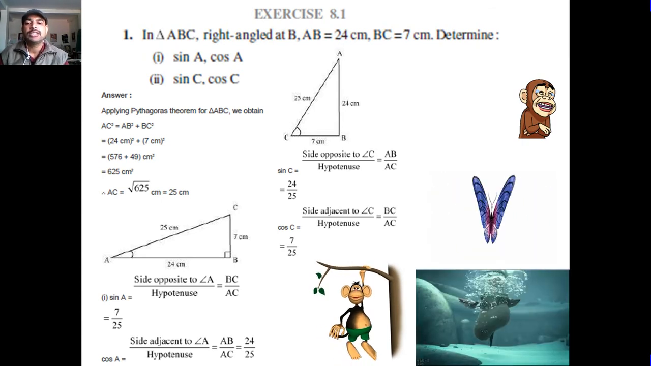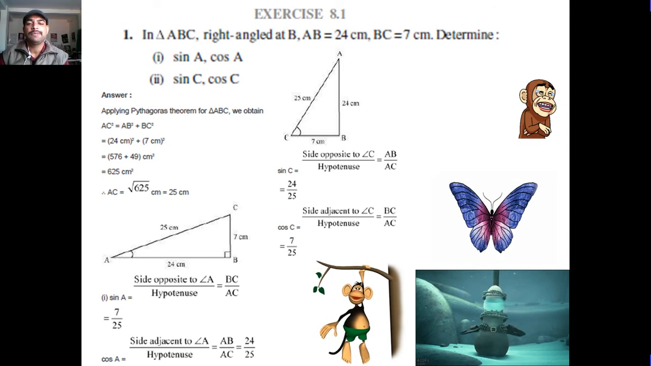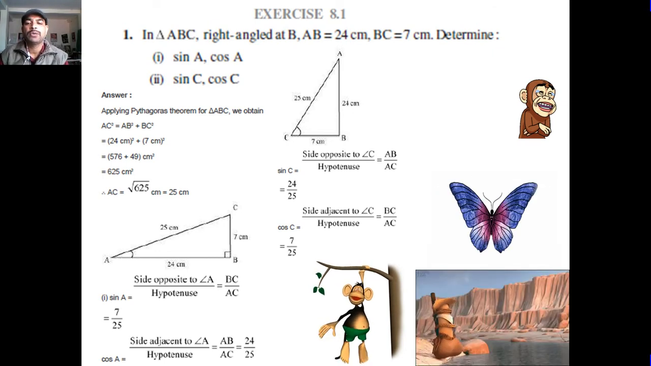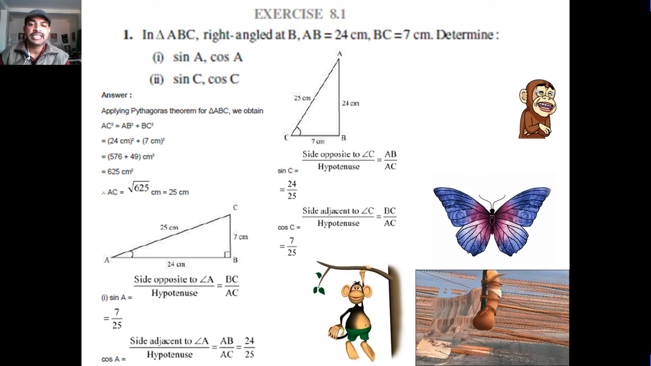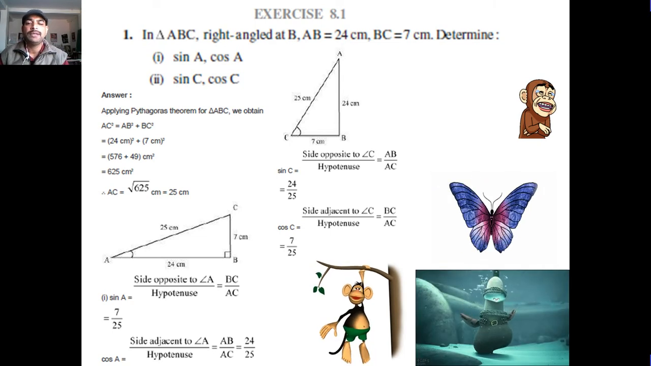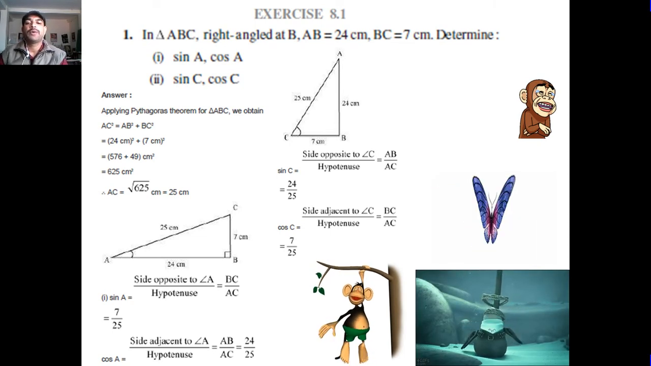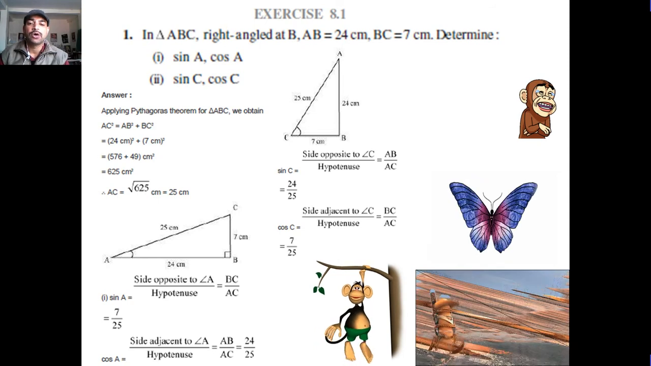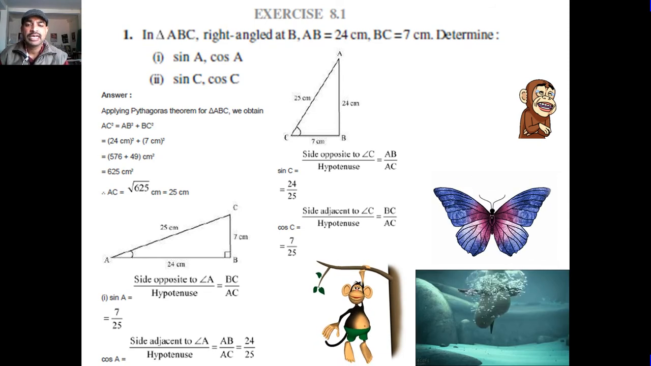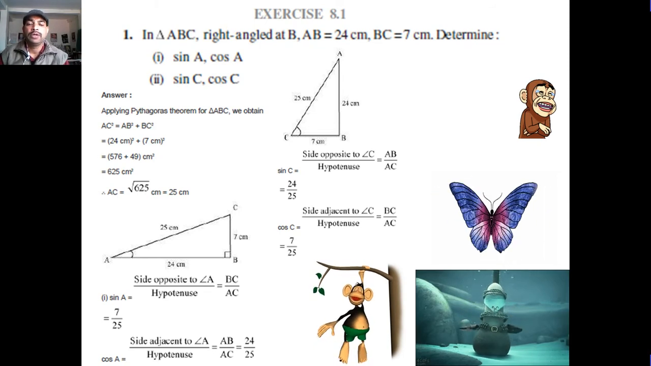Cos A is equal to base upon hypotenuse, AB upon AC, that is 24 upon 25. Second, for sin C the perpendicular is AB upon AC, so 24 upon 25. And for cos C, base upon hypotenuse, BC upon AC, 7 upon 25.